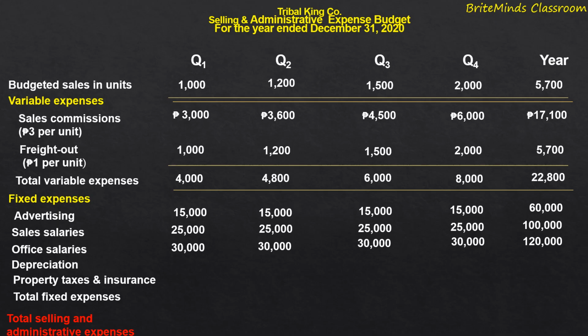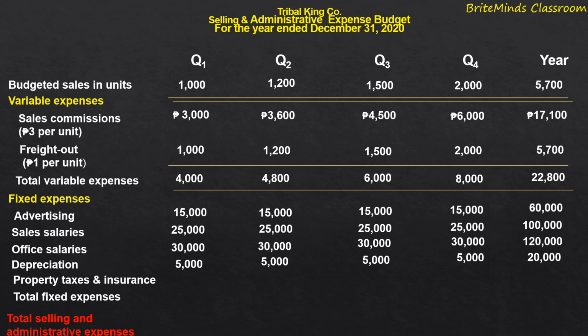The budgeted depreciation expense amounted to 5,000 pesos, which also remained constant for the 4 quarters: 5,000 for the second quarter, third quarter 5,000, and fourth quarter 5,000, and for the whole year it amounted to 20,000 pesos.